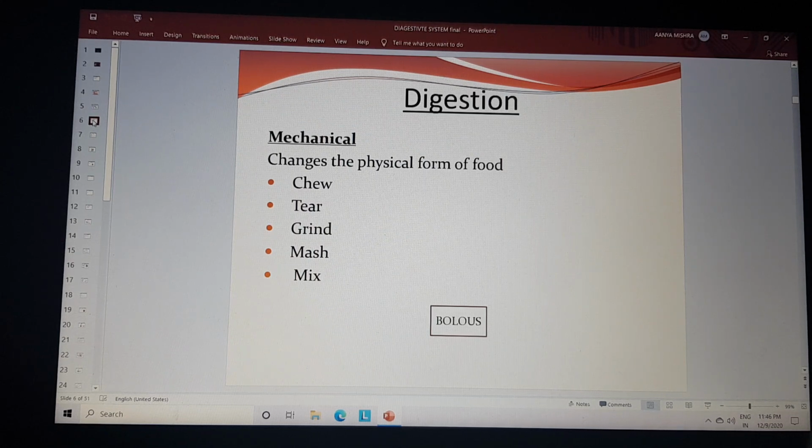In mechanical digestion, the physical form of the food is changed by chewing, tearing, grinding, mashing, and mixing, and bolus formation takes place.